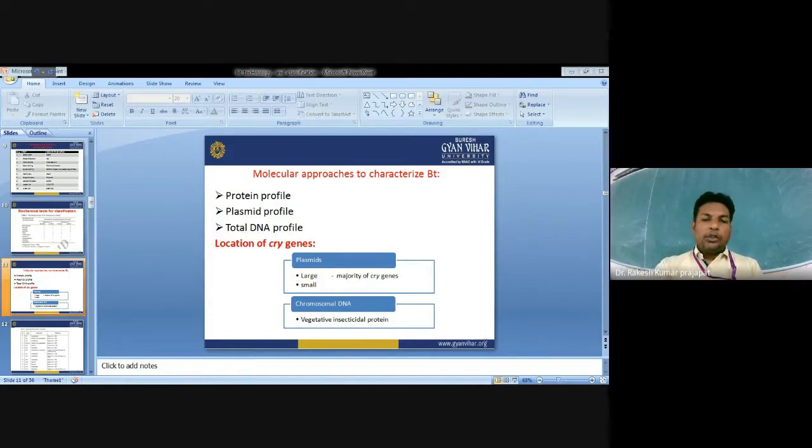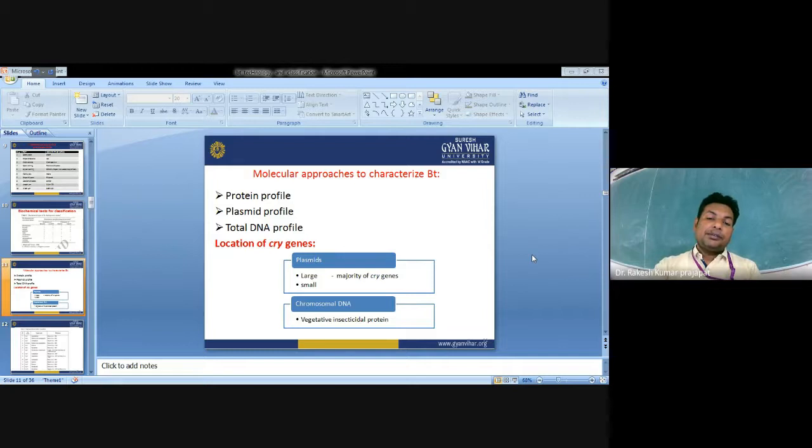If we talk about the location of these Cry proteins, Bacillus thuringiensis is a bacterium, and the bacterium has plasmids as well as chromosomal DNA.